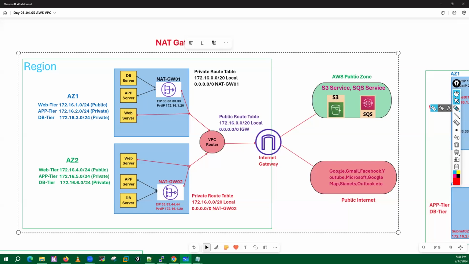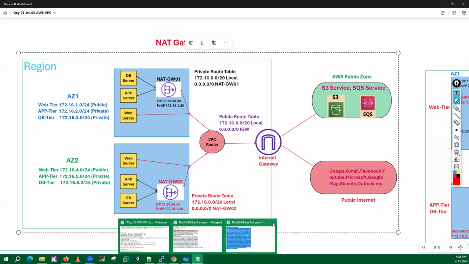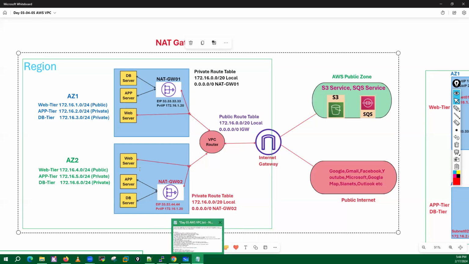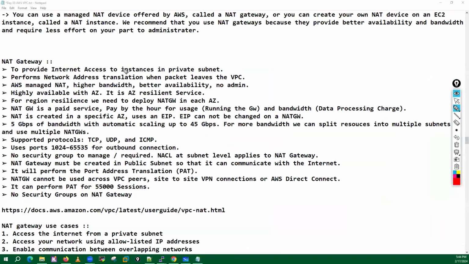Now guys, let me tell you some theoretical points with regards to NAT gateway. Let me close this as well. See, generally this NAT gateway is used to provide internet access to the instances which are part of a private subnet. It performs network address translation when a packet leaves the VPC. NAT gateway is an AWS managed NAT service.